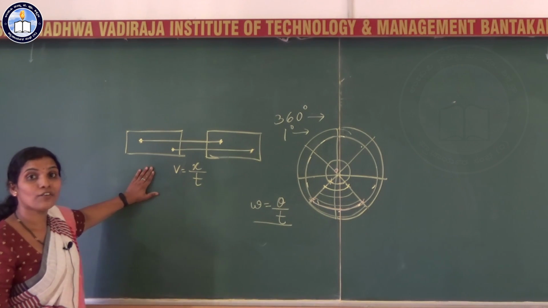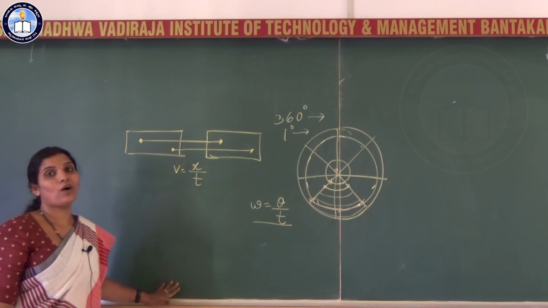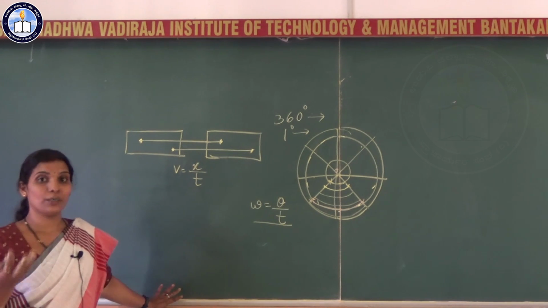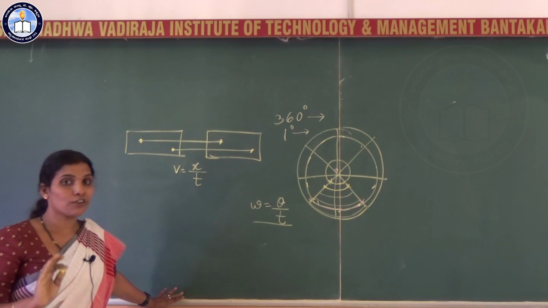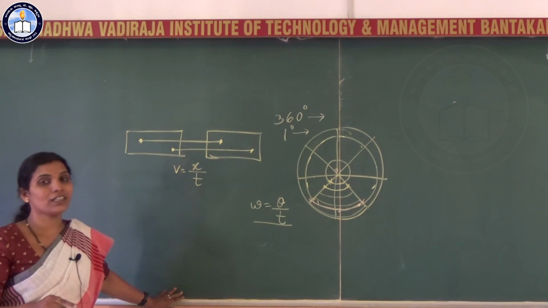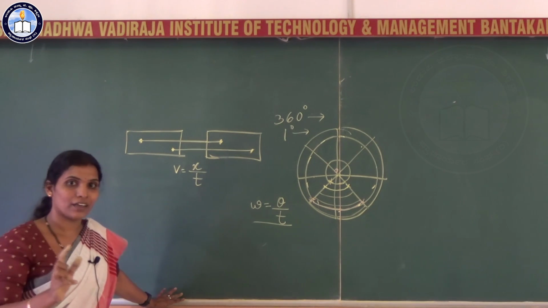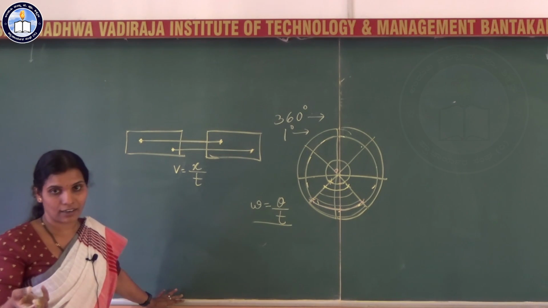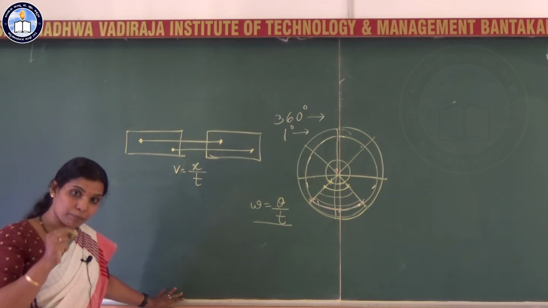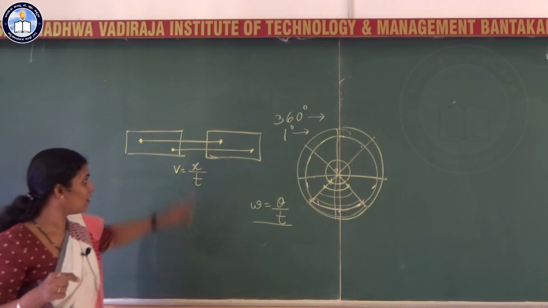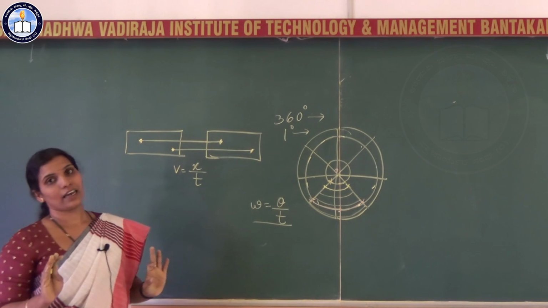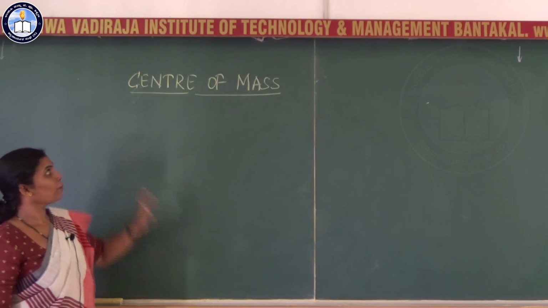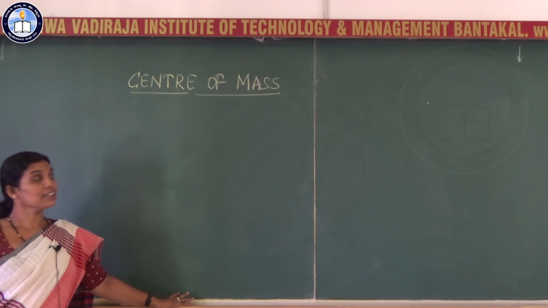What we have concluded from all these observations is that if a particle or a rigid body is not pivoted or not fixed at a point or along an axis, then it can have only the translational motion or the combination of translational and rotational, that is a rolling motion. If it is pivoted at a point or fixed at an axis, then it can have only a rotational motion.